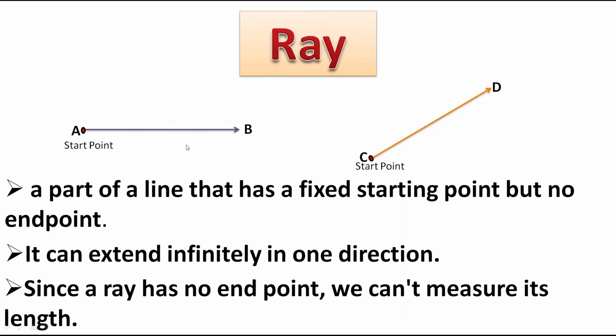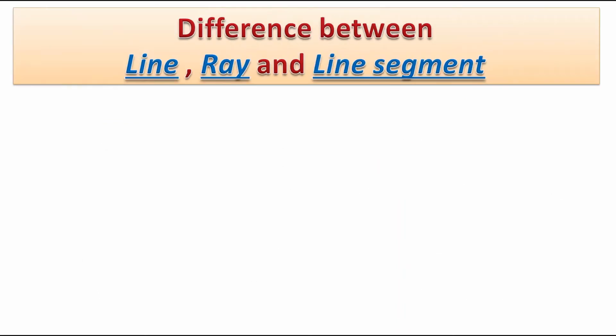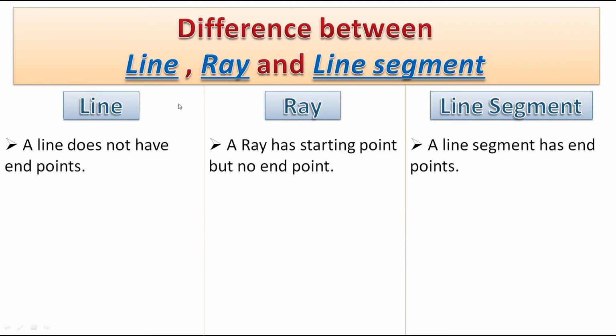A ray can be named as AB or CD. Ray AB, with a ray sign above it which has an arrow on one side. Ray CD. Understood? Now many children get confused between line segment and ray. Therefore, I am giving here the difference between line, ray and line segment. The first difference is a line does not have end points. We can extend it infinitely. A ray has a starting point but no end point. And a line segment has end points. This is the first difference between these 3 things.